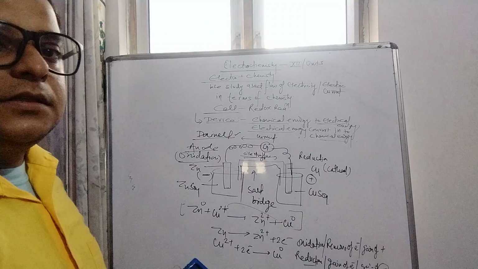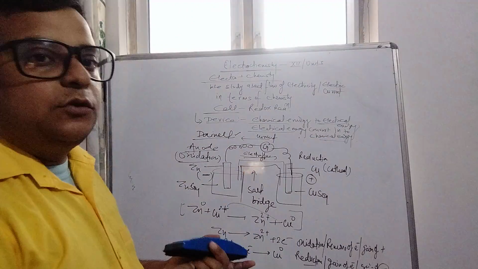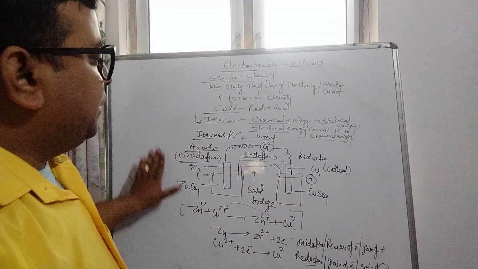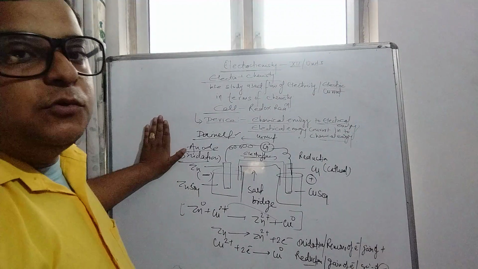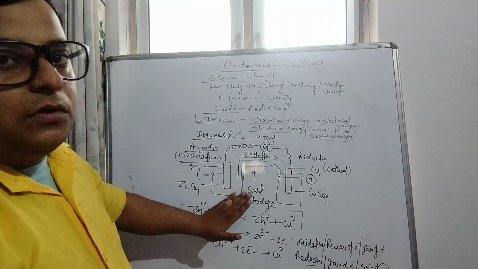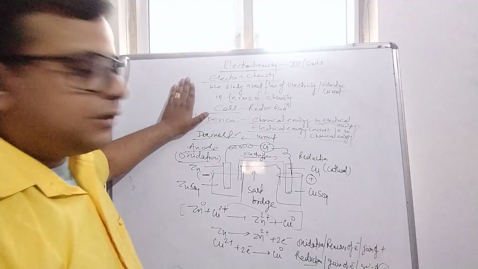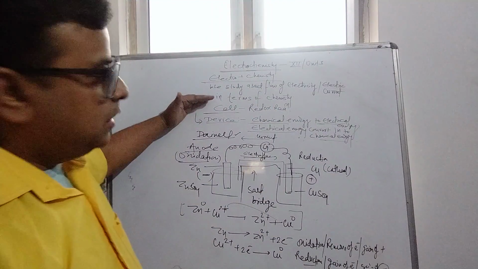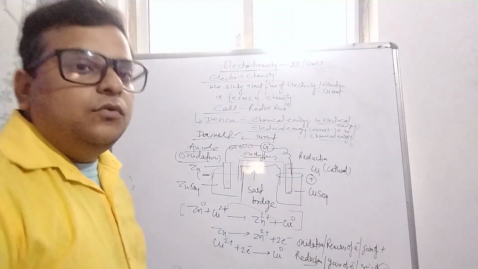As the lecture should be 8 to 10 minutes, I stop here. I hope you understood my demonstration very well. We discussed the electrochemistry chapter: what electrochemistry is, what a cell is, how many types of cells there are, and the Daniell cell. Thank you very much.